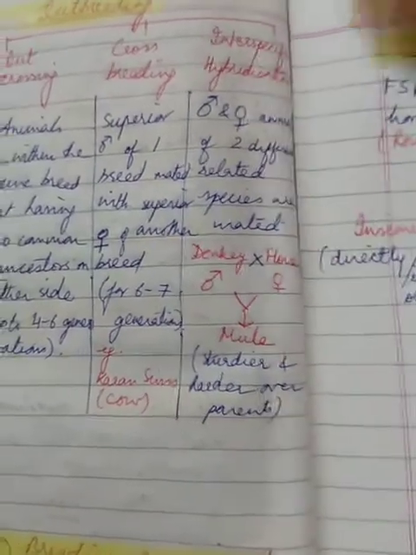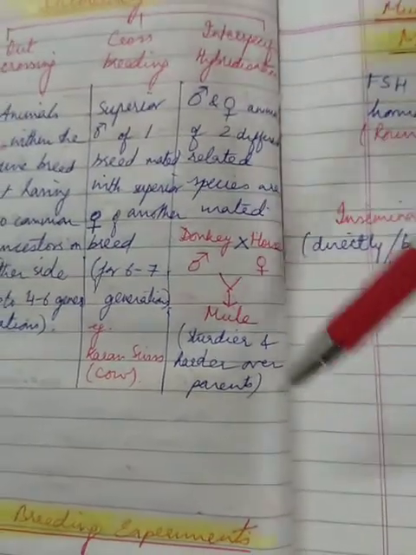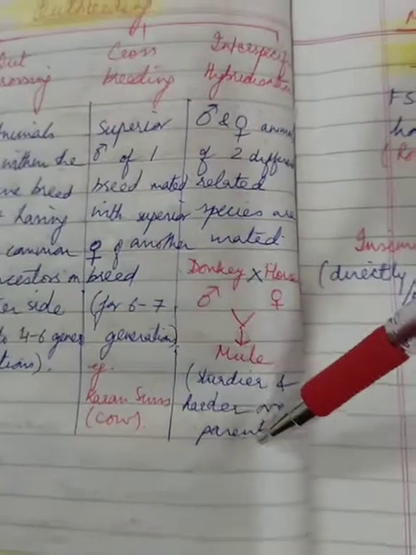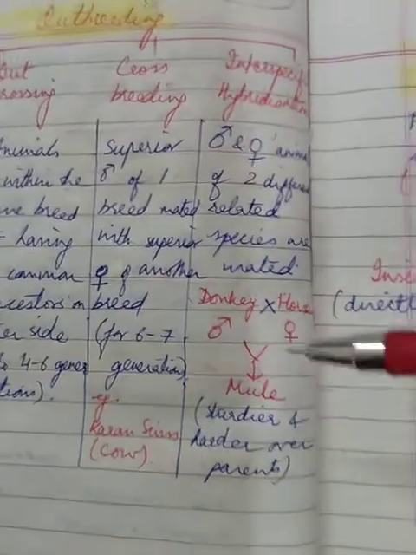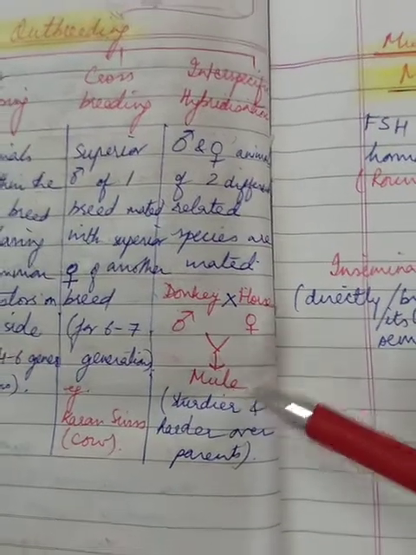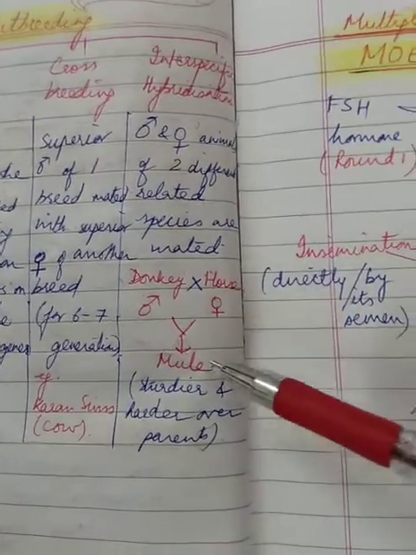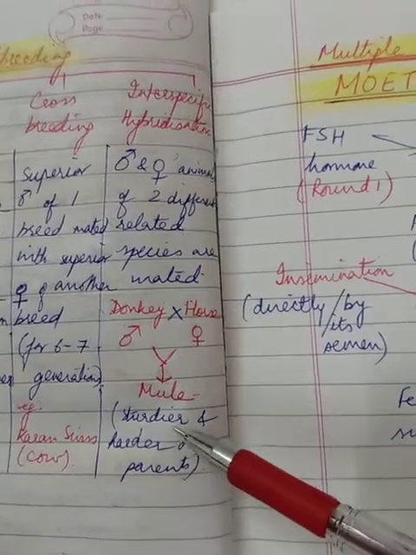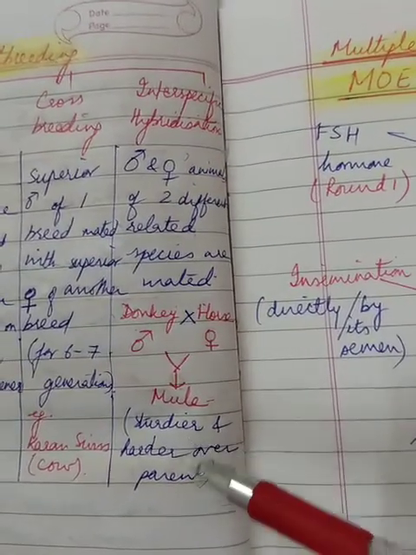Now mules are supposed to be sturdier, or we can say stronger and harder than the parents. So, this is a sterile hybrid. Mule is sterile. That means it will not be able to give birth to children. But yes, it will be more important for business purposes of, let's say, carrying goods, etc.